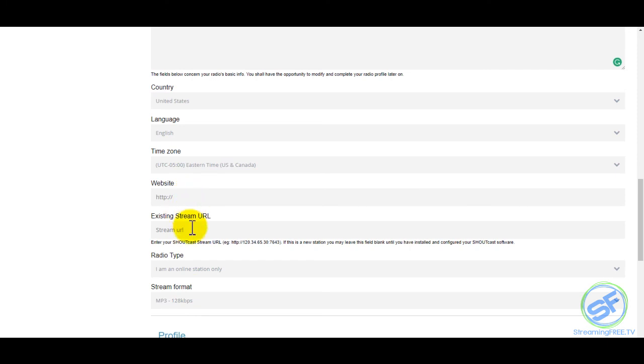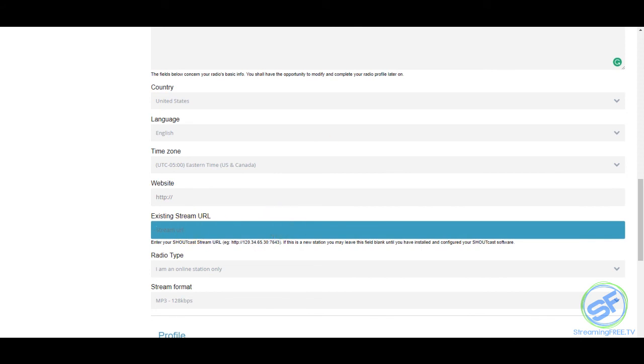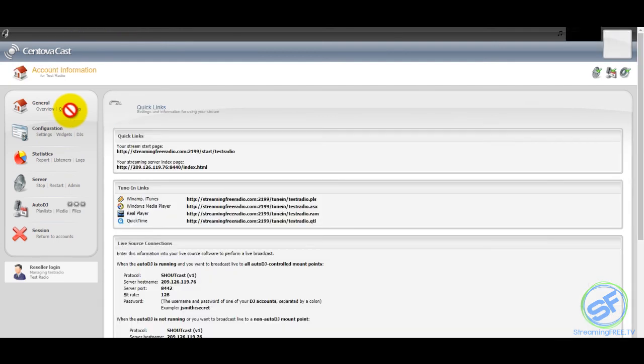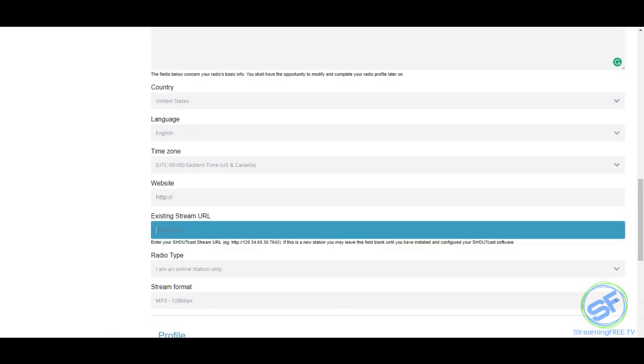Now, existing stream URL. People say, I don't know what that is. How do I find that? If you go back to your actual account, go to quick links, and this information right here, that's a stream URL. Just copy it all the way down to the last number. Copy it, go back here and paste it. That's your stream URL.